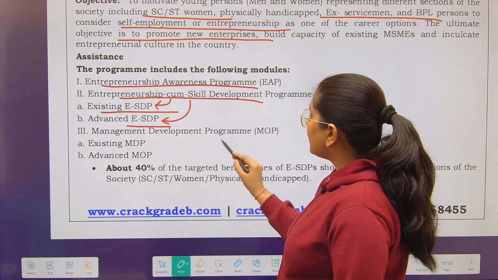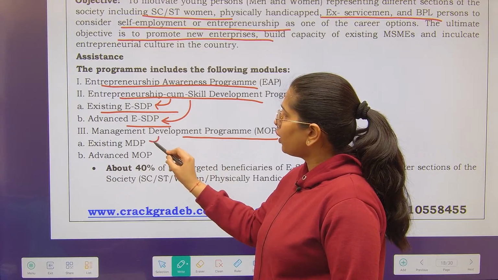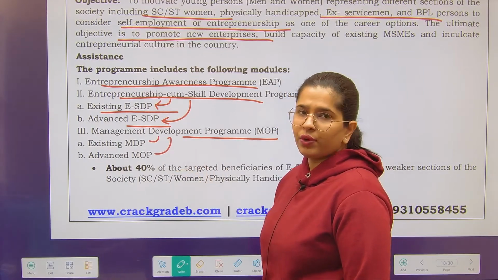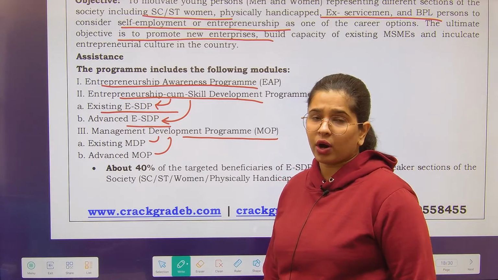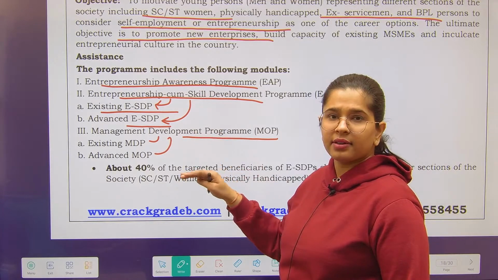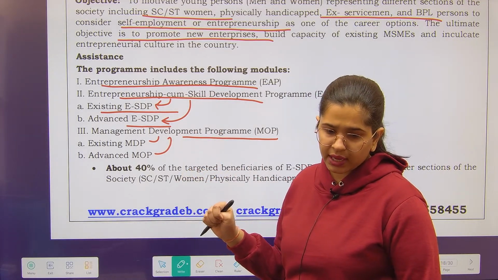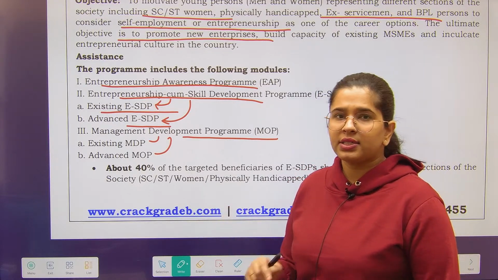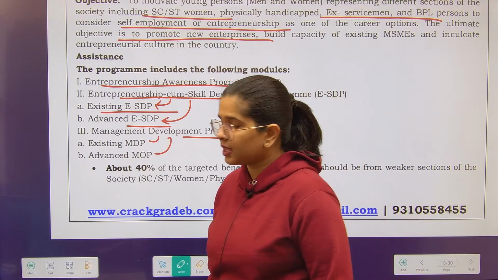Then you have got the management development program. Even in this you have got two levels, one you can call primary and one you can call advanced level. So these are all the kinds of modules that have been provided under this particular scheme. Now let's talk about the eligibility and what kinds of benefits are being provided under this scheme.